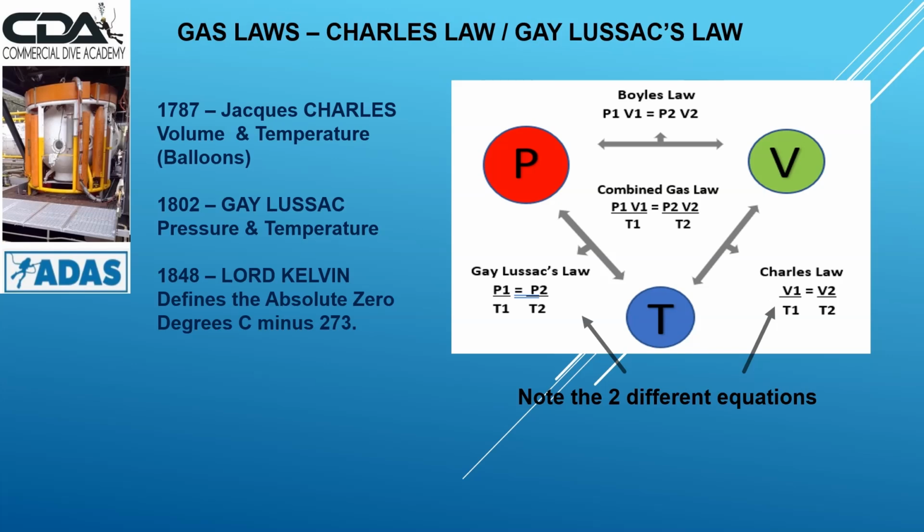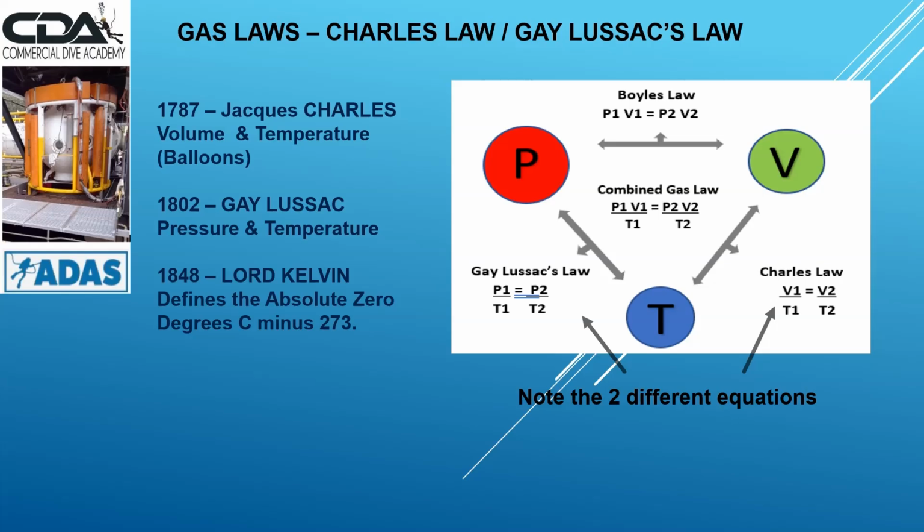In 1848, Lord Kelvin defined absolute zero, which is minus 273 degrees C. He was a British mathematician and physicist, and he defined the theoretical point at which all molecular motion ceases.